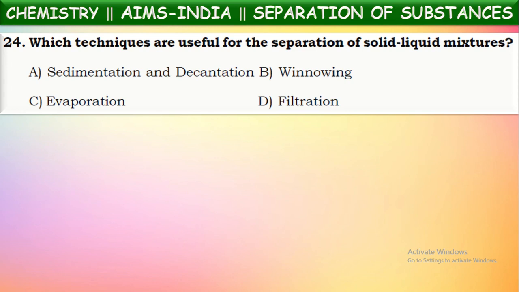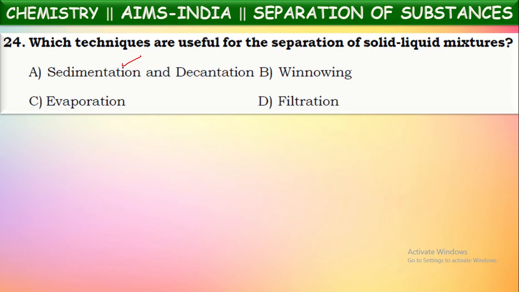For the separation of solid insoluble substance from the liquid. So a solid liquid mixture can be separated by using sedimentation and decantation. For example, chalk powder mixed in water can be separated by sedimentation, chalk powder or sand. What happens if the mixture is allowed to stand for some time without disturbing? Complete chalk powder or sand will settle down at the bottom of the container.